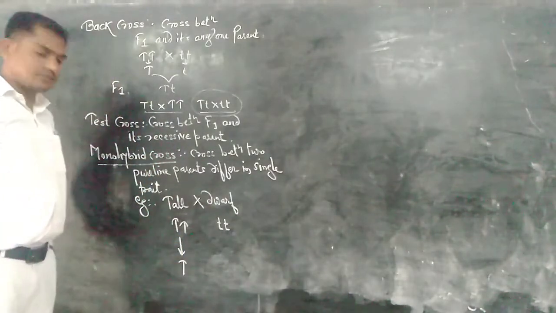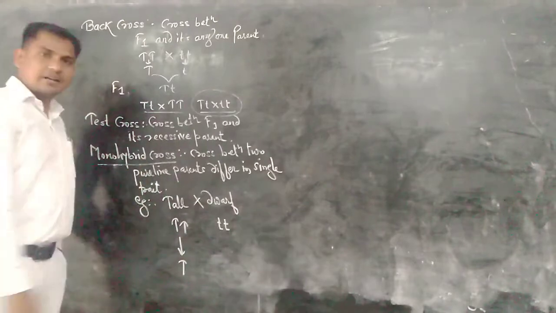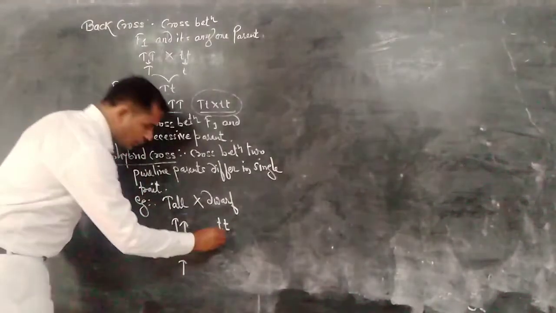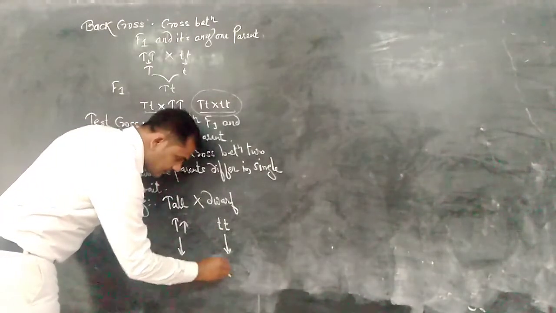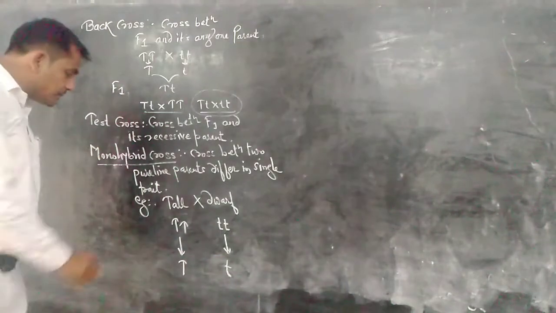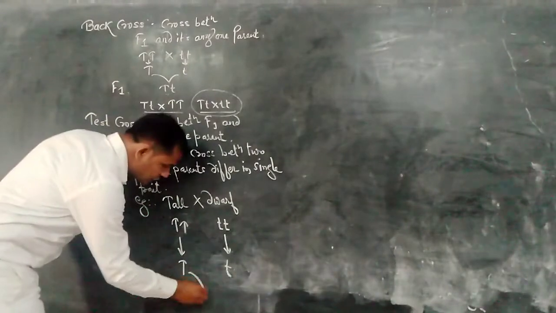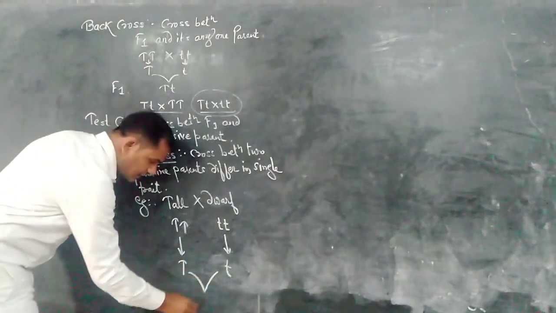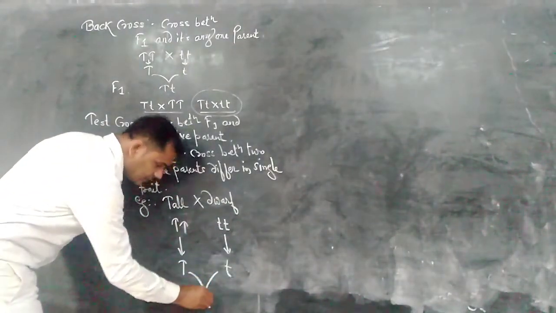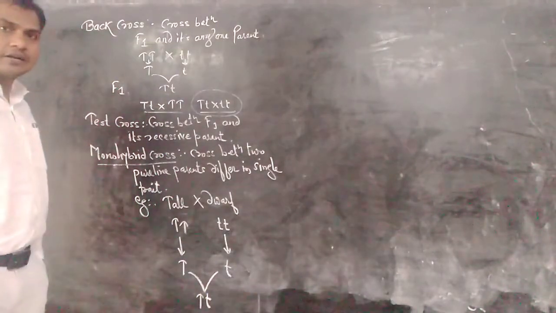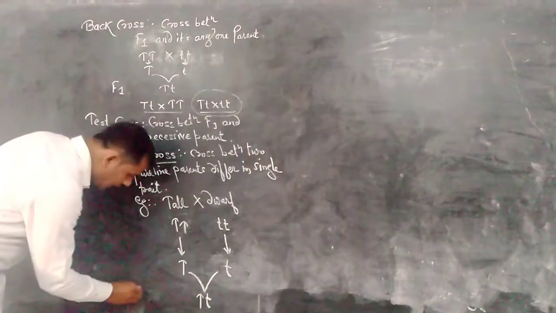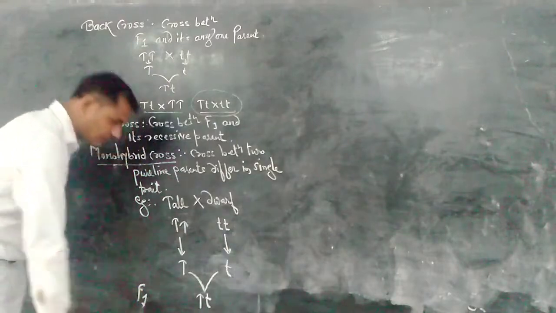Gametes are haploid, so from this pair only one gene is transferred into the gamete. Here also the same. When these both fuse, fertilization occurs. The resultant progeny is a monohybrid, capital T small t. This is the F1 progeny.